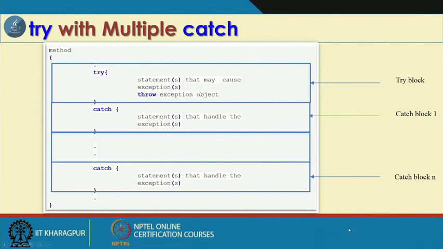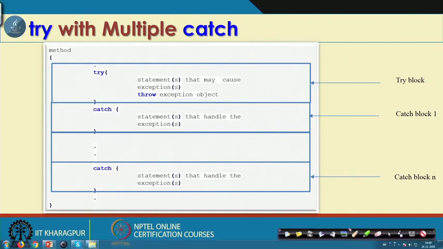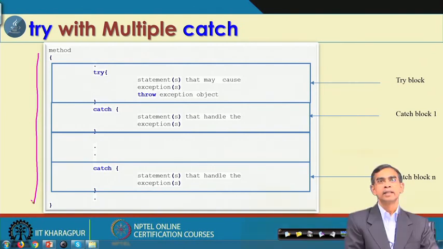Here the idea is basically about the methods where we are interested in maintaining exception handling. Suppose this is the entire method. Try with multiple catch implies that there is only one try block and many catch blocks. If two or more catch blocks are there, then it is called try with multiple catch.